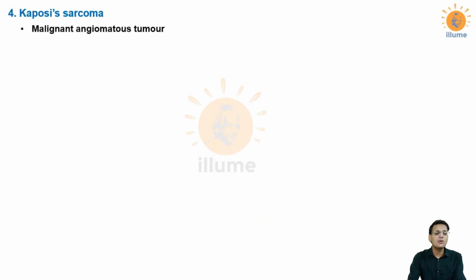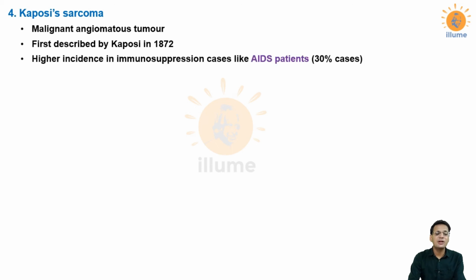Next, I will be having a discussion on Kaposi's sarcoma, another very important condition. Sarcoma means it is a cancer from mesenchymal tissues. It is a malignant angiomatous tumor. Why is it called an angiomatous tumor? Because your blood vessels are involved in this, and it is named so because it was first described by Kaposi in 1872, and similar to Burkitt's lymphoma, this is also seen in immunosuppression patients like AIDS patients.